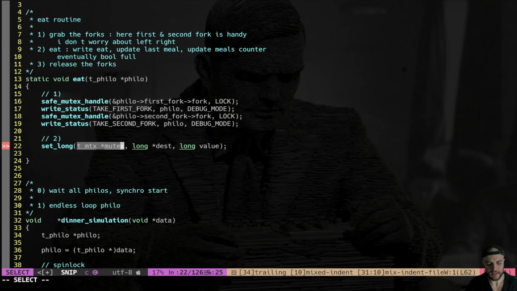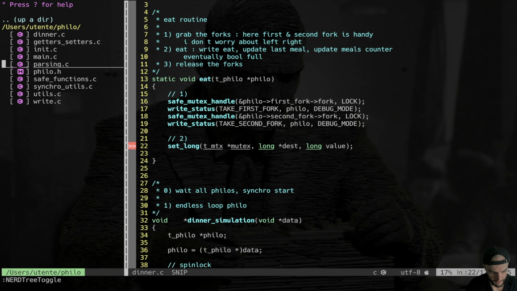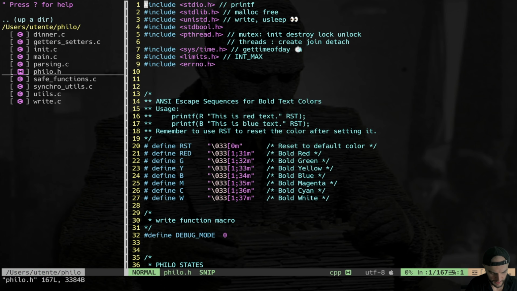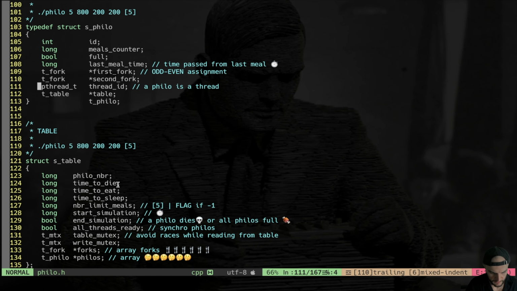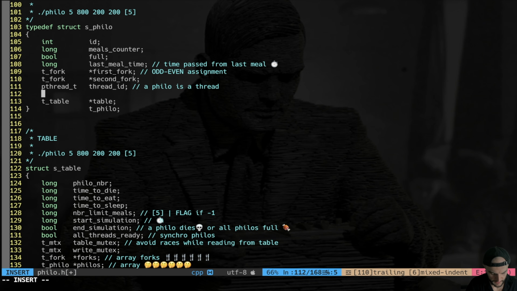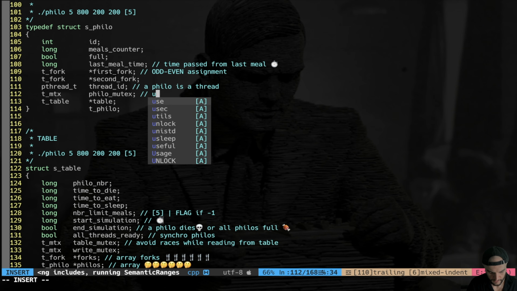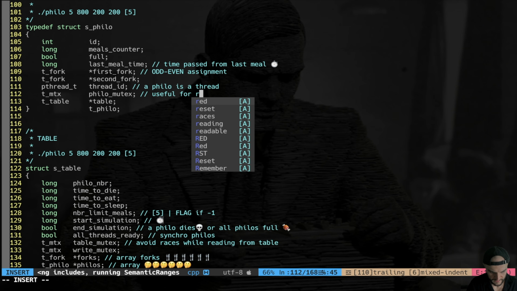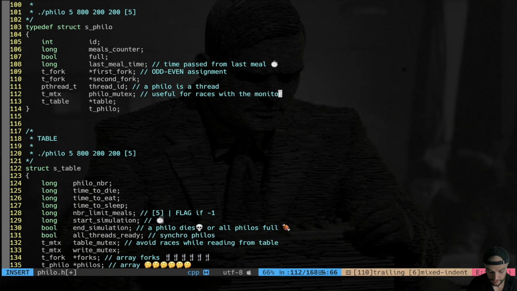And here I want every philosopher to have an internal mutex that will be used with the monitor. Okay. So I need to give a mutex to every philosopher. We go back to philo.h and we give to the philosopher a mutex. So type mutex, philo mutex, useful for races with the monitor that we will create.